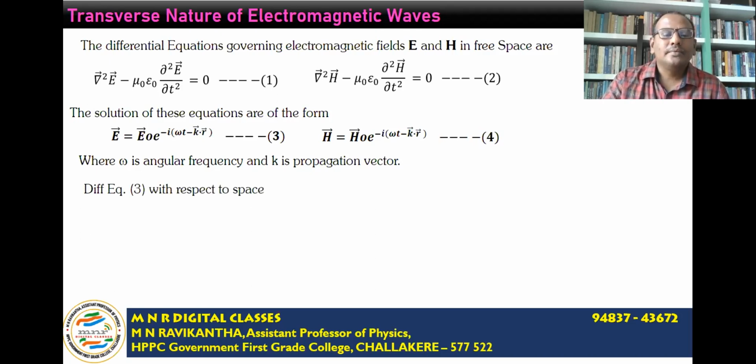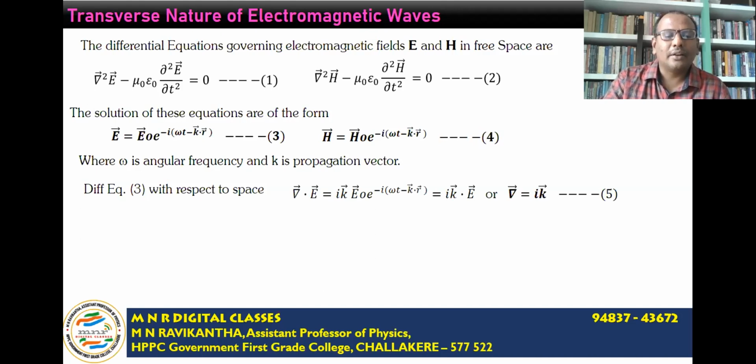Now differentiating equation 3 with respect to space, we get del dot E, the divergence of E bar, equal to i k bar times E naught times e to the power of minus i into omega t minus k bar dot r bar. This term represents the electric field vector E bar, the instantaneous value of the electric field vector. So i k bar dot E bar. Comparing LHS and RHS, we get the value of the operator del bar is equal to i k bar. Call this equation 5.